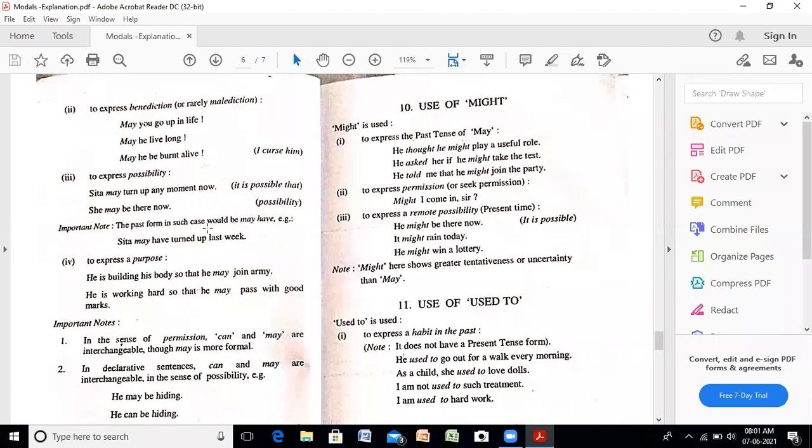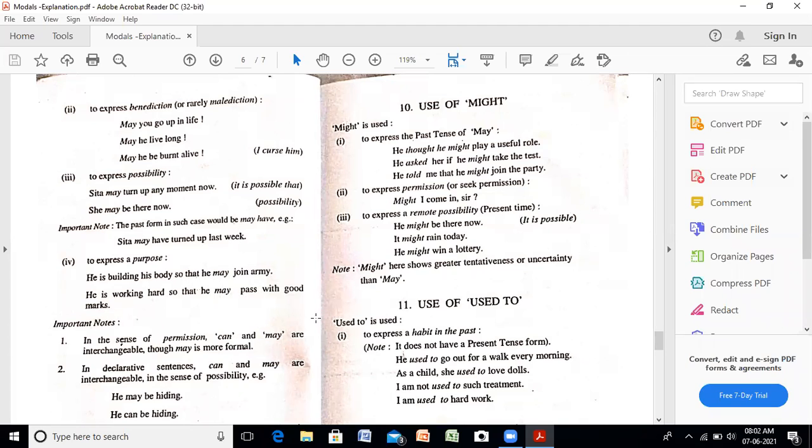The past form in such cases would be may have plus third form. May have turned up last week. मतलब आ चुकी होगी. This is relating to past. To express a purpose, he is building his body so that he may join army. This is showing the purpose. वो क्यों build कर रहा है अपनी body को? Because he wants to join the army. He is working hard so that he may pass with good marks.